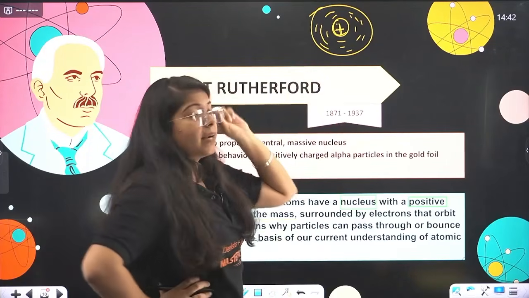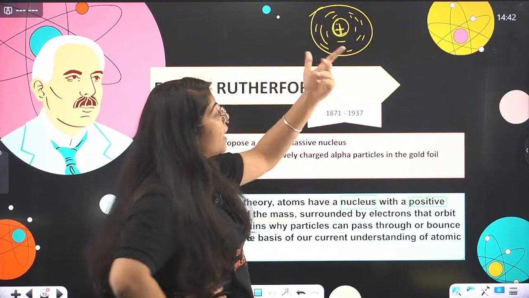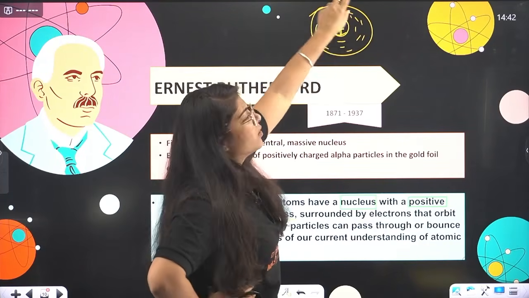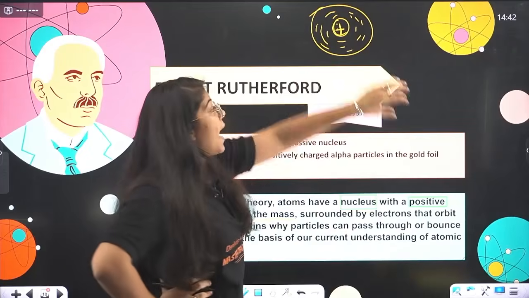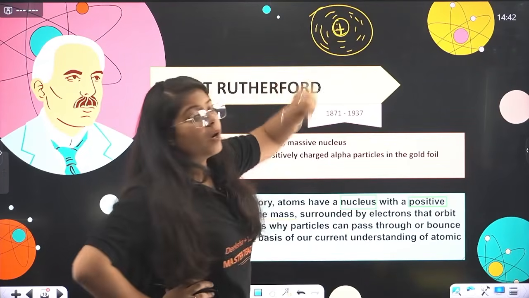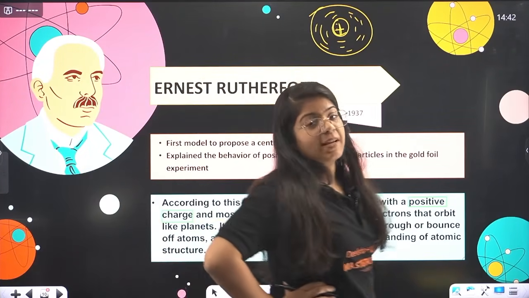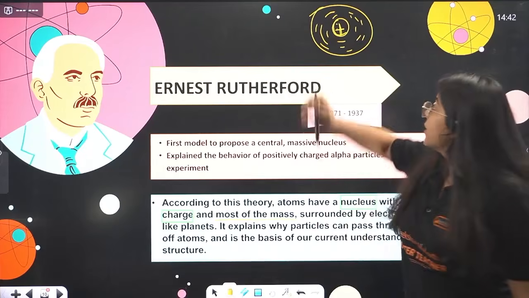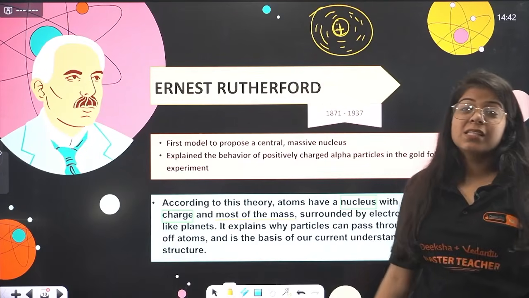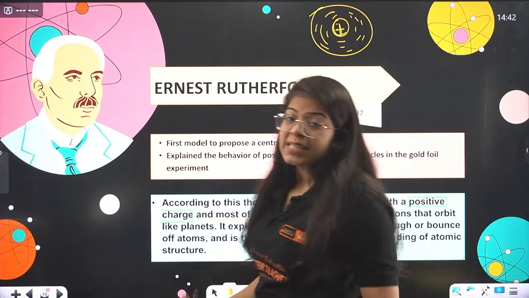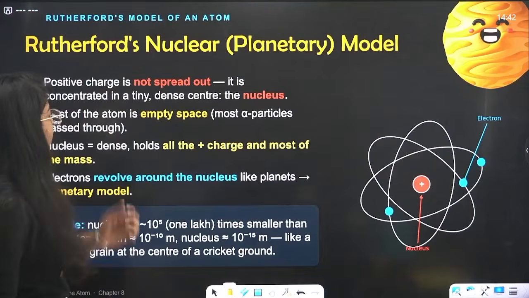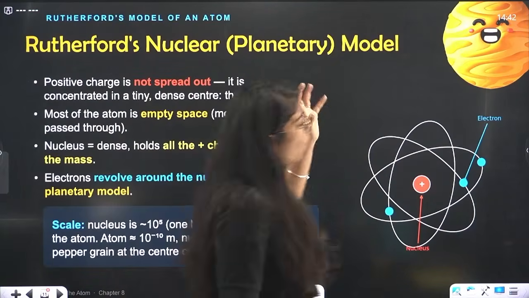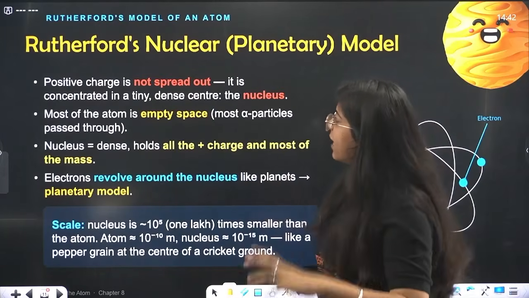Okay, and we know it has electrons. Where are electrons? They are just roaming around this positive charge. Okay, and this positive charge is equal to the negative charge of electrons. Done. And this positive charge, they call it the nucleus, and inside it we have protons. Okay, let's study about that. Now what he exactly gave, study carefully.